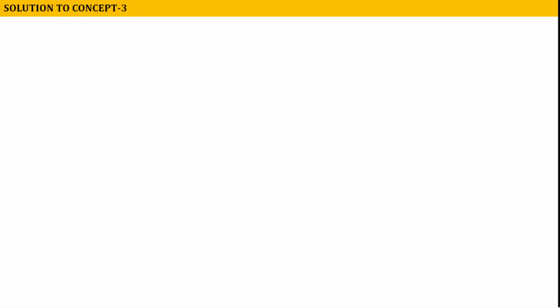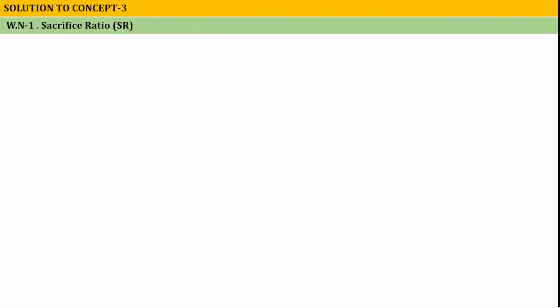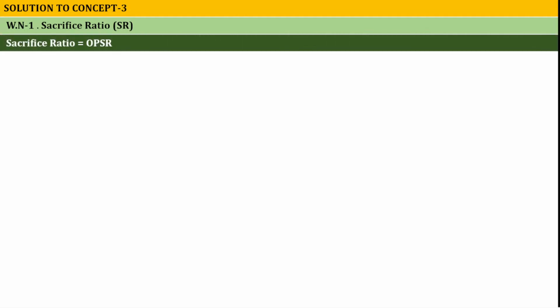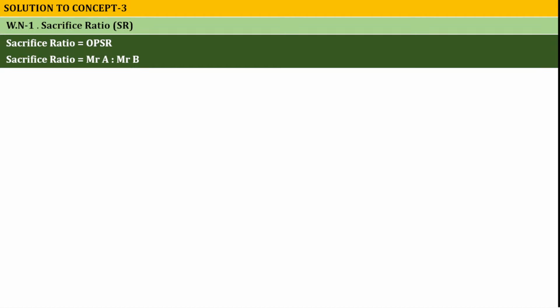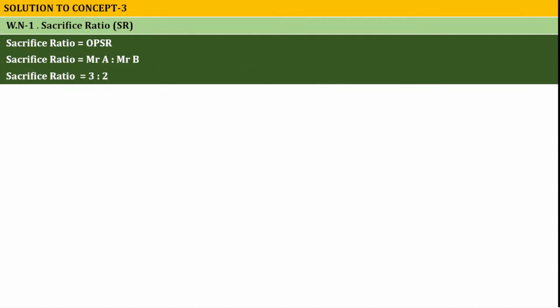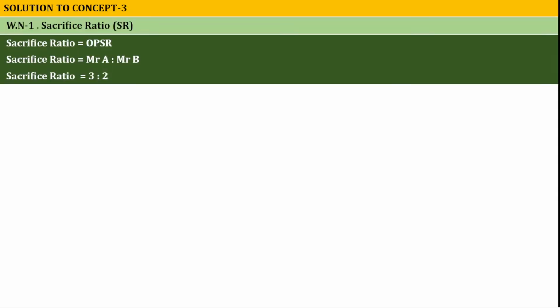Solution to concept number 3. In case of admission of a partner, to give the accounting treatment of goodwill, the sacrifice ratio is required. So the sacrifice ratio is equal to the OPSR. Why? If in the question the OPSR and new partner profit sharing ratio are given, the OPSR will become the sacrifice ratio. That's why the sacrifice ratio equals the OPSR. Sacrifice ratio of Mr. A to Mr. B is 3:2. Pause the video and note down this answer.